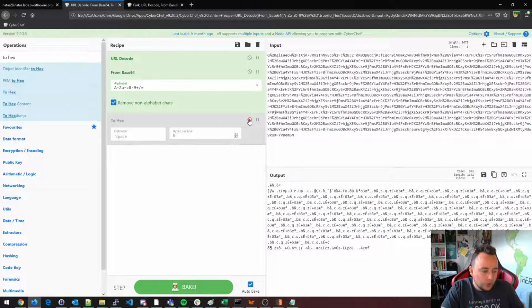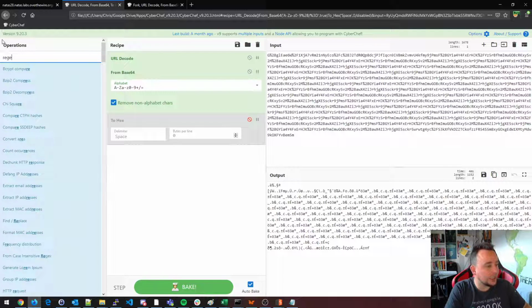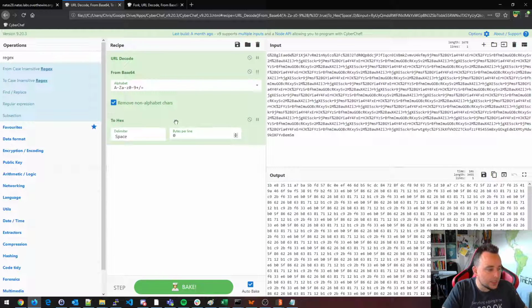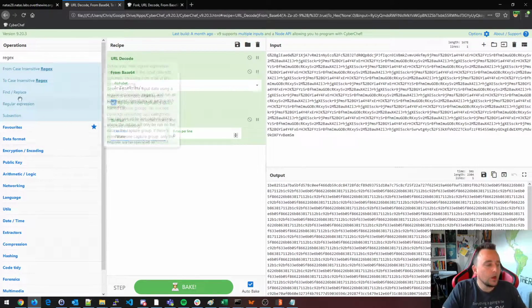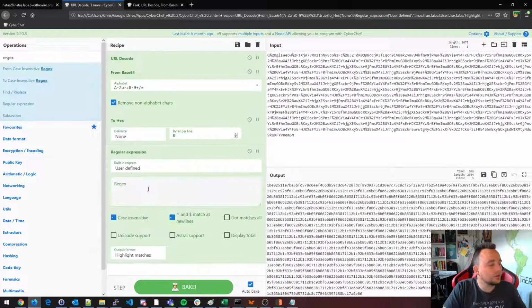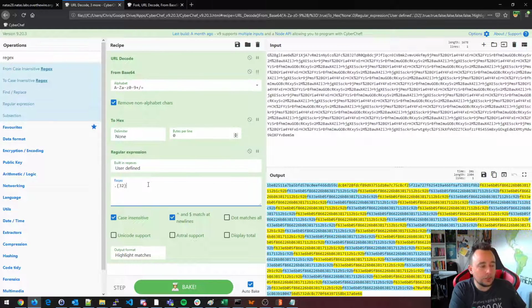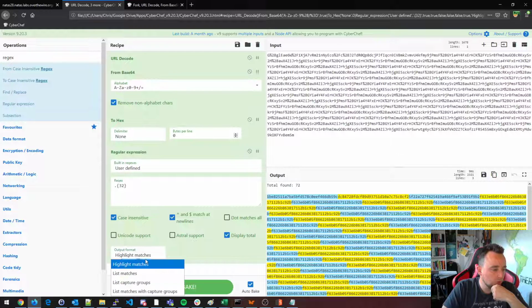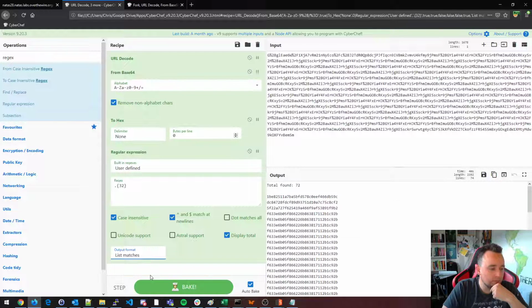Let me do something here. How can we better see the repeating pattern? Let's do To Hex, remove the spaces, and then regex. Let's find anything not 16 times but 32 times, because one byte is represented with 2 hex characters. So we'll do display total, and then we're gonna do list matches.